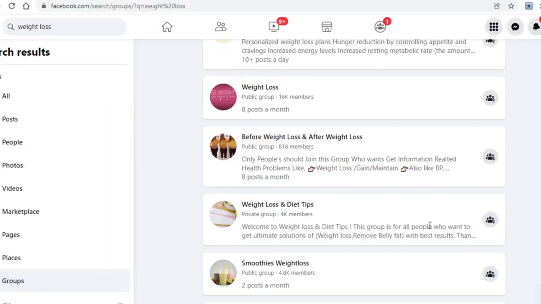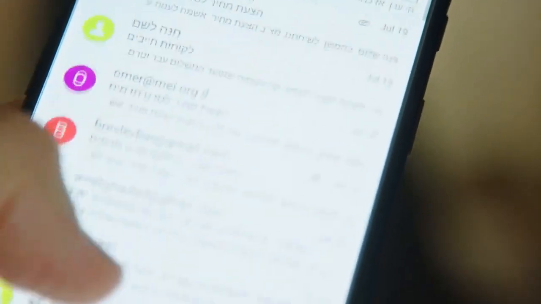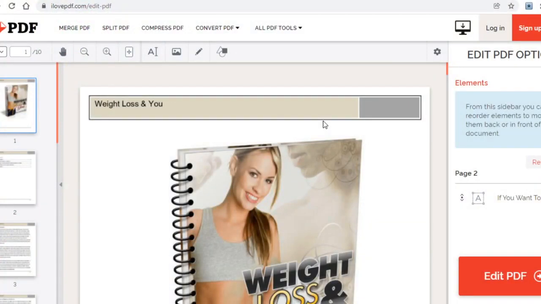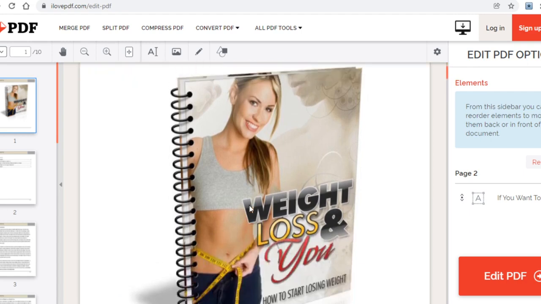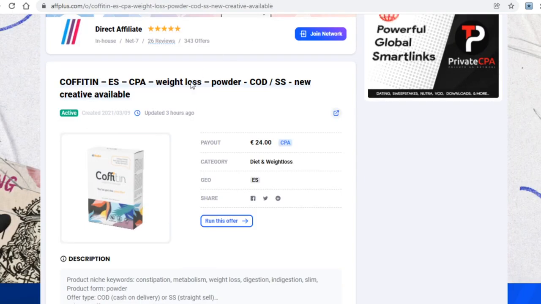When your post goes over 100 likes or 200 likes, depending on what number you went for, you now want to contact all of those people, asking them for their email address, in which you will send them your ebook. Not only will you help them out with the ebook since it will teach them something, in my case, how to lose weight, but you will also be able to make a lot of money in the long run, since those people might check out what you're promoting too, allowing you to earn money in pure passive income, doing next to nothing after you've set this all up.